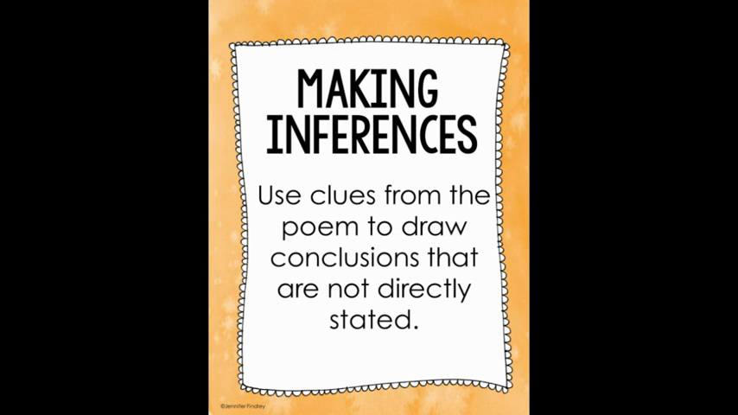And the last thing, I think, is making inferences. We've done this in regular literature, but it's when you use clues from the poem to draw conclusions that are not directly stated. So let's say you know that a character is sad, but they don't come out and say that they are sad. You know it from the mood of the poem or some of the things that they state. You're like, oh, this person isn't too happy. So you can draw an inference or a conclusion based on the clues that the author has given you.